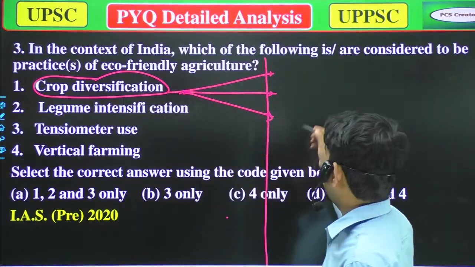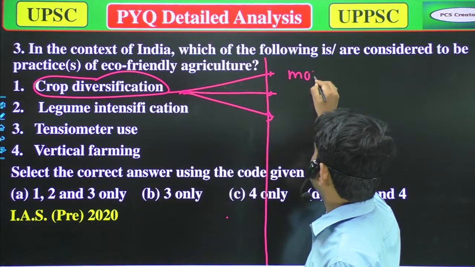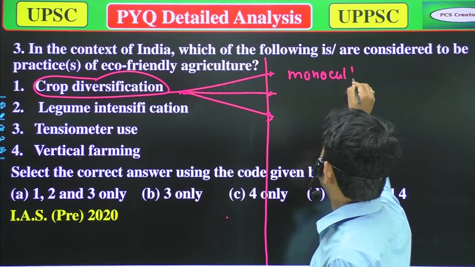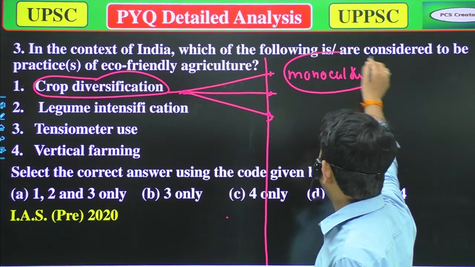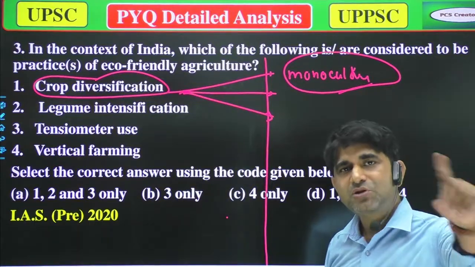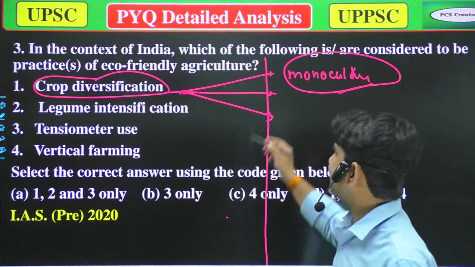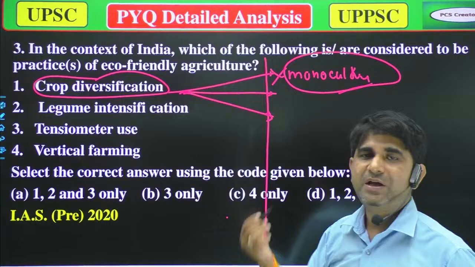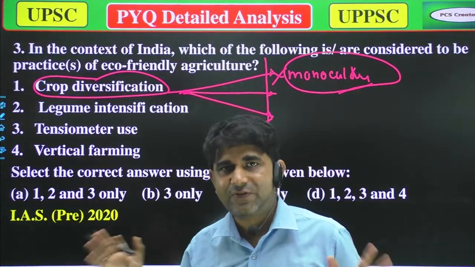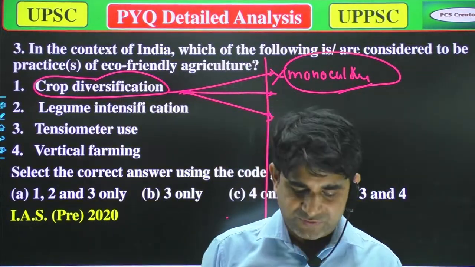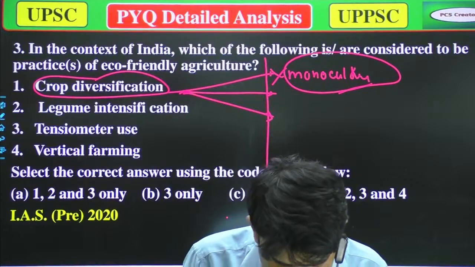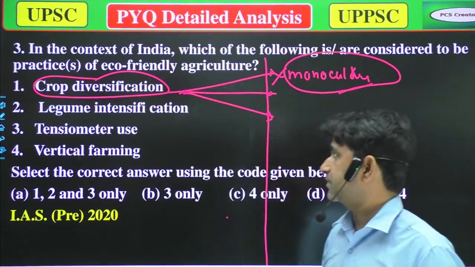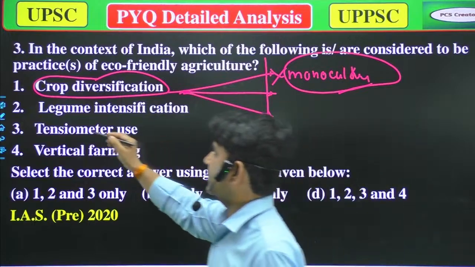In the previous slide, we have talked about the monoculture practice. So it is the opposite of monoculture practice, because in crop diversification we use different types of crops on the same land, which is known as crop diversification. That's totally true. So our first option is correct.